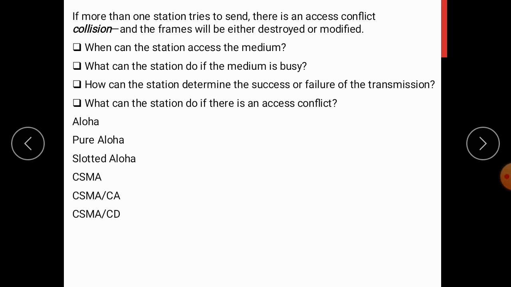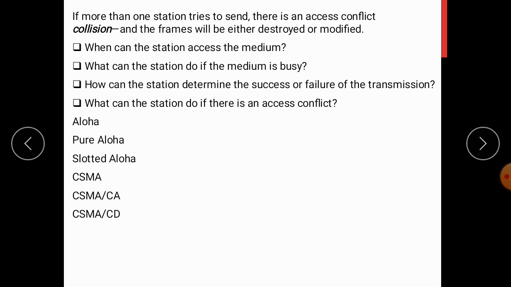Under random access methods, we will study a set of protocols, starting with Aloha, which is basically designed for multiple access. Under this we are going to study pure Aloha and slotted Aloha. Then comes CSMA, which stands for Carrier Sense Multiple Access. As the name indicates, each station will sense the medium before transmitting the data.